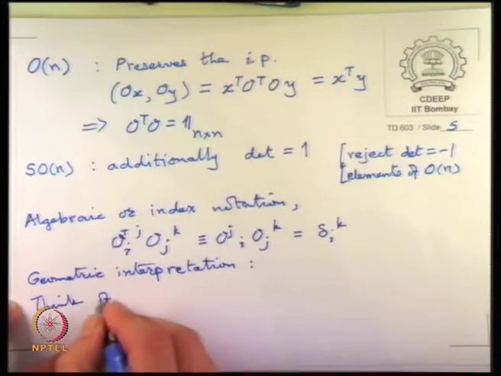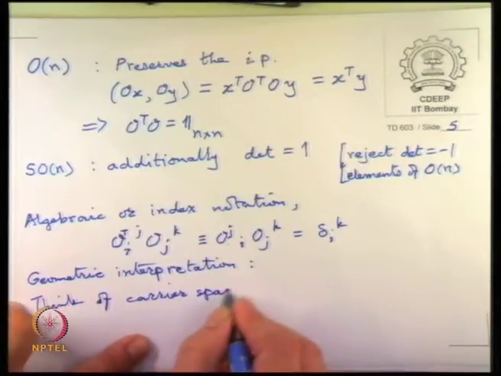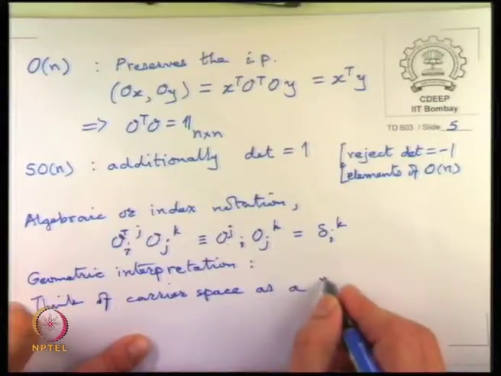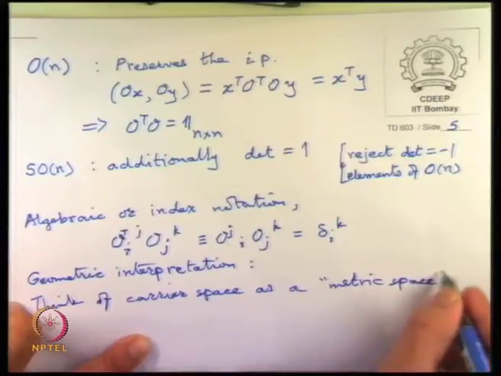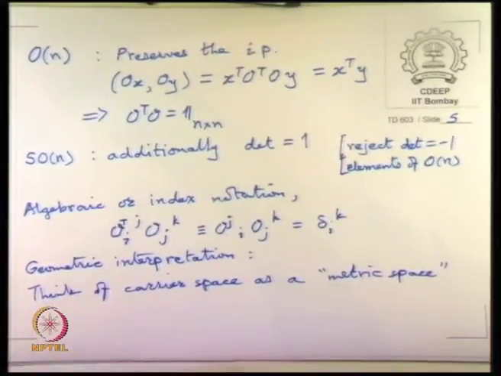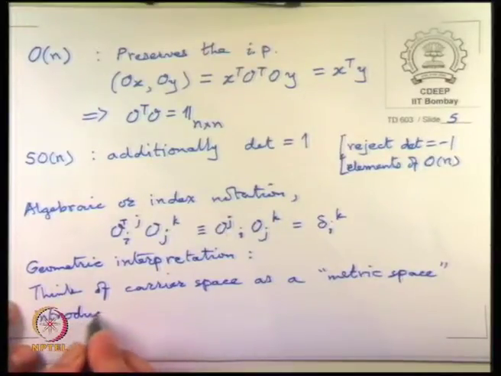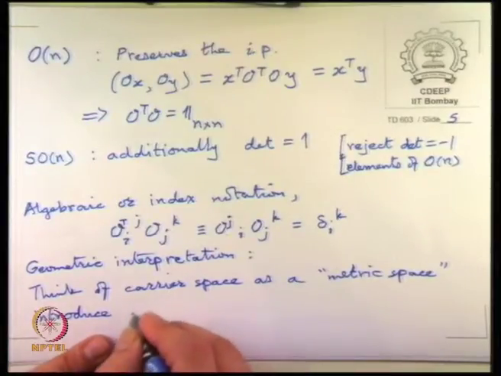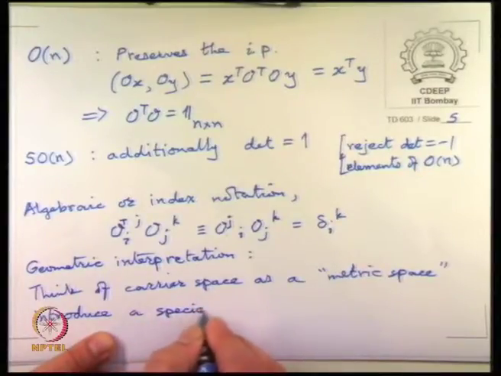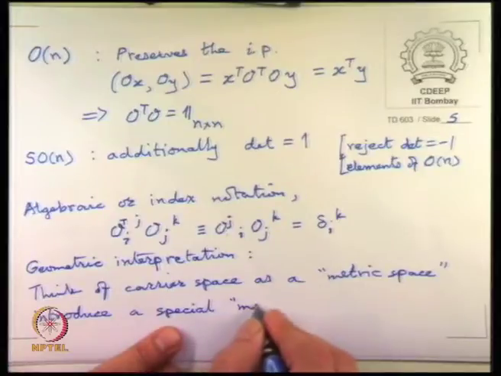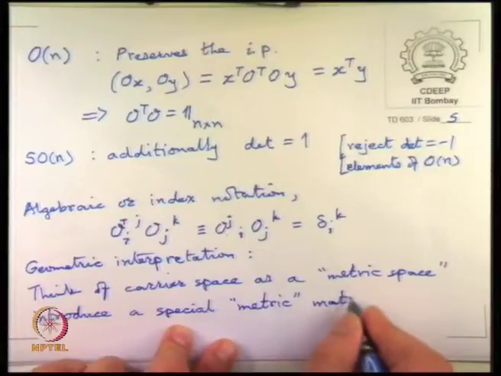space. And introduce a metric, a special matrix, I am sorry to say this, but that is what it is.